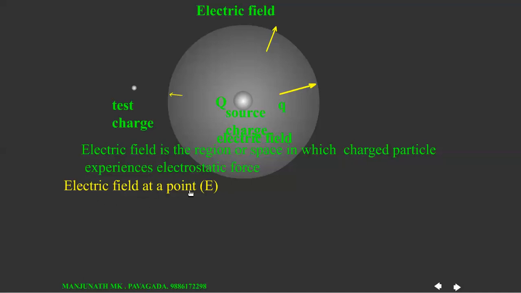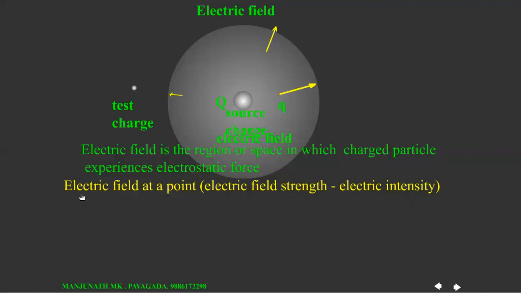Electric field at a point. Now let us discuss what is electric field at a point. It is denoted by E. This is also known as electric field strength. In some books, electric field strength is termed as electric intensity, but it is not correct. Electric intensity is different from electric field at a point or electric field strength. Therefore, we should not use electric intensity instead of this one.